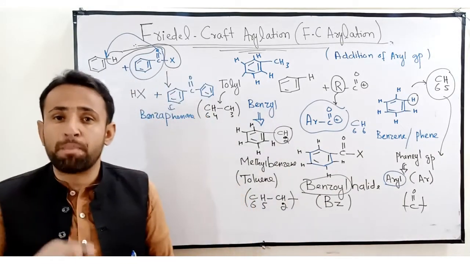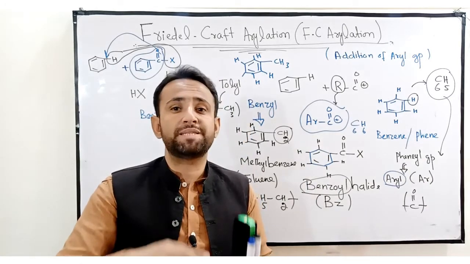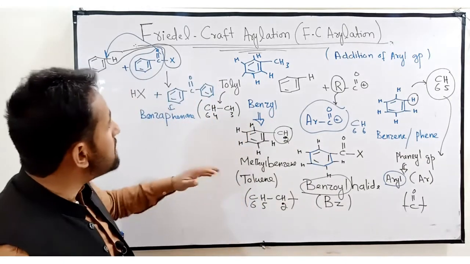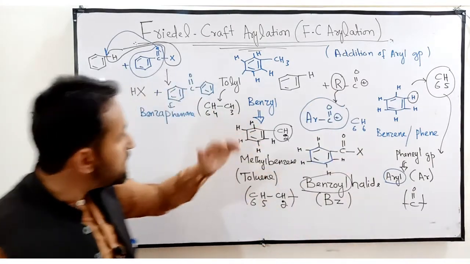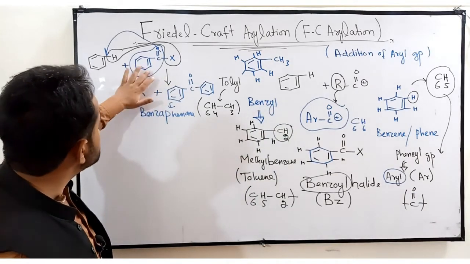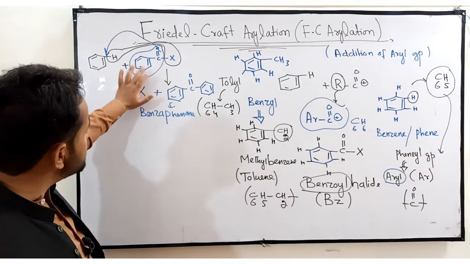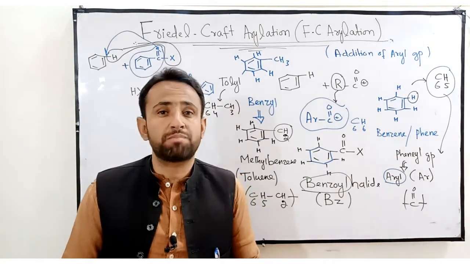The only difference is that in Friedel-Craft Acylation, R is an aliphatic chain. If I use an aromatic compound like this, to this reaction I am giving a particular name, which is known as Friedel-Craft Arylation.